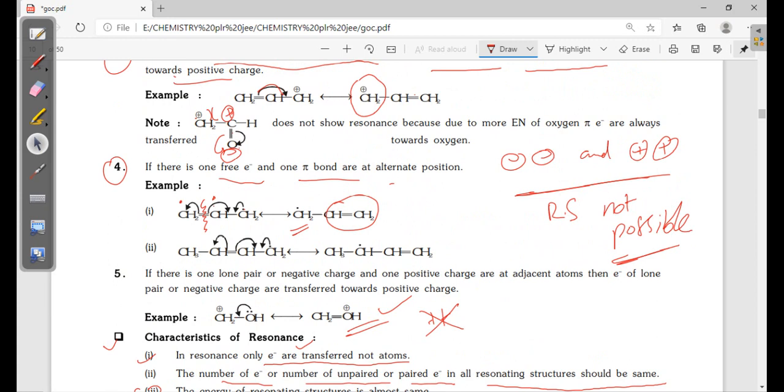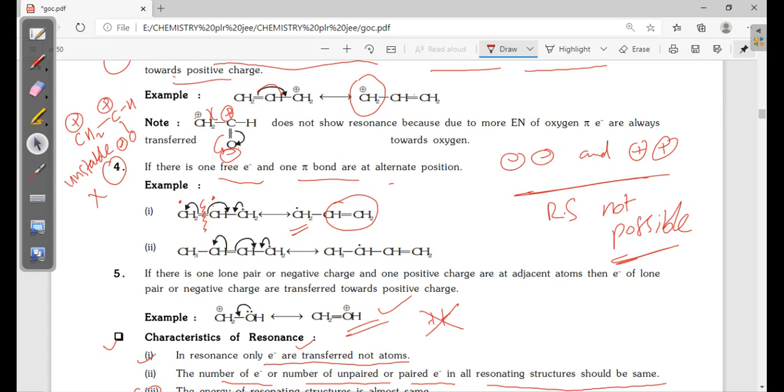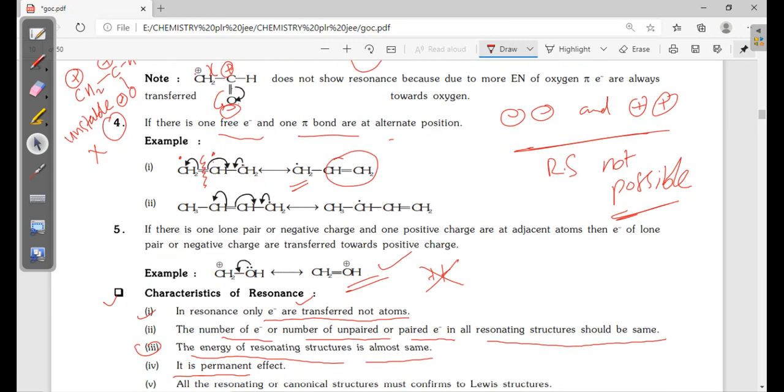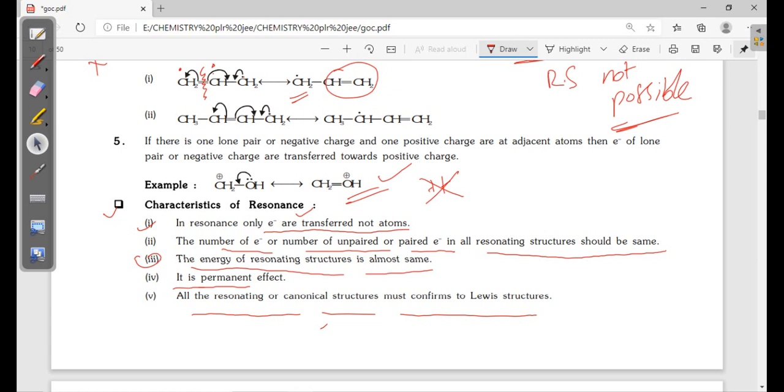I can write here the structure CH2 plus, bond, C plus, oxygen minus. So I can write this structure, but it is not possible. Why? Because it is very unstable. That's why it is not possible. So the meaning of that point is that the energy should be the same, which means you have to write almost equally stable resonance structures.